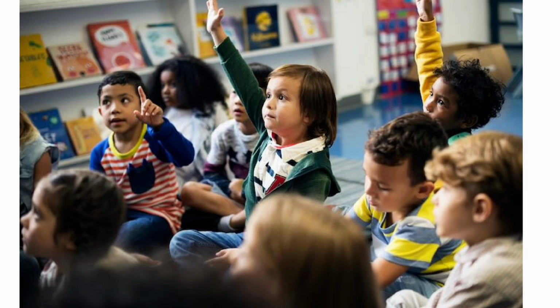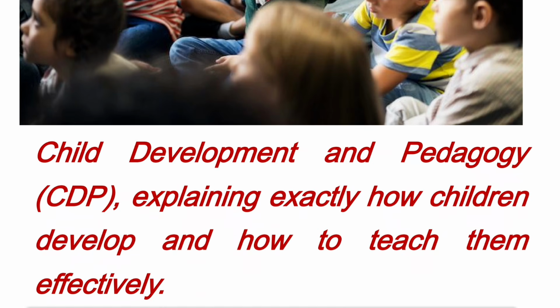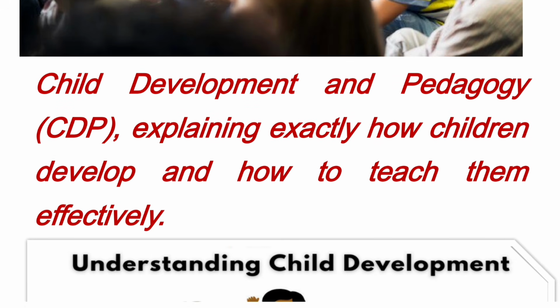You can see the behaviors of different children will be different. Some will be very active, some will be slow, and some will just keep quiet. You can see in this picture. Child Development and Pedagogy (CDP) explains exactly how children develop and how to teach them effectively.